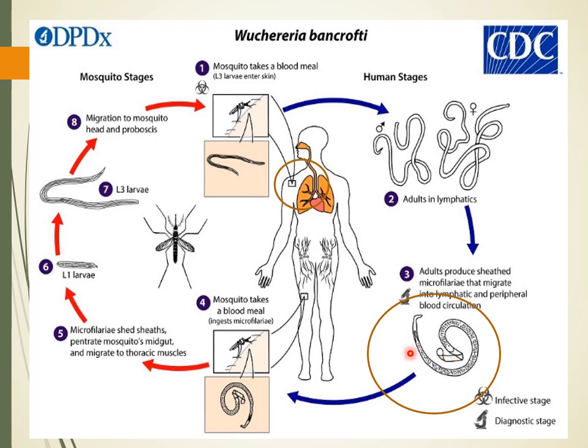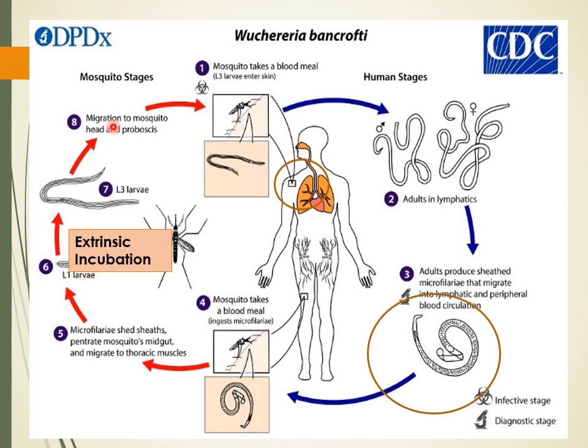So this microfilaria, when the mosquito takes a blood meal during night, is taken up by the mosquito. In the mosquito, the sheath is removed from the microfilaria, and first it becomes a blunt, thick L1 larva. Then it converts itself into L3, and the third form is the actively motile, long, infective form, that is the L3 larva. That is the infective form of this.